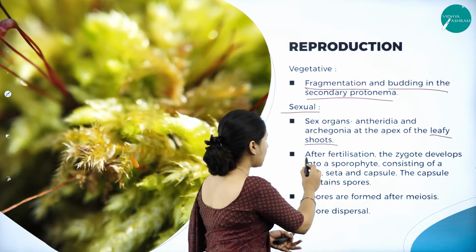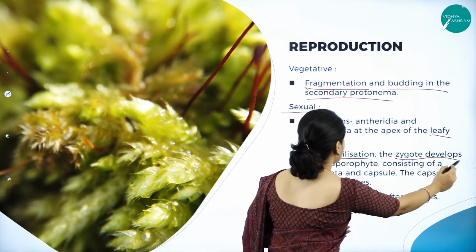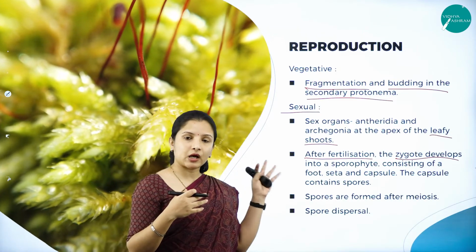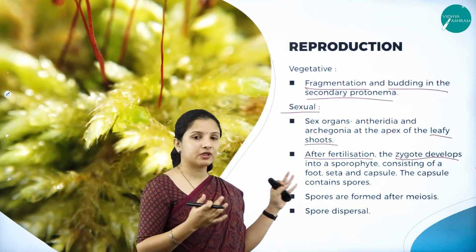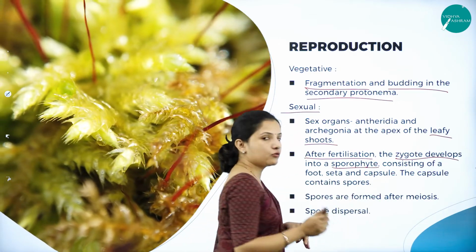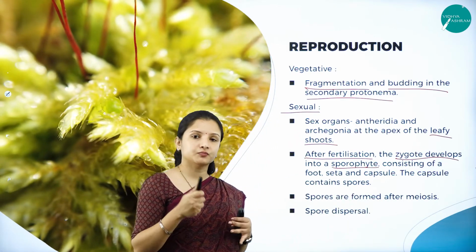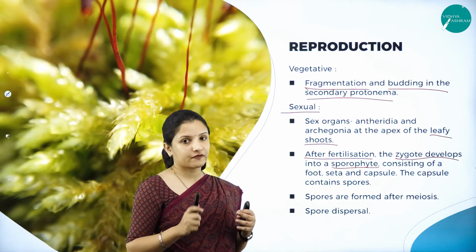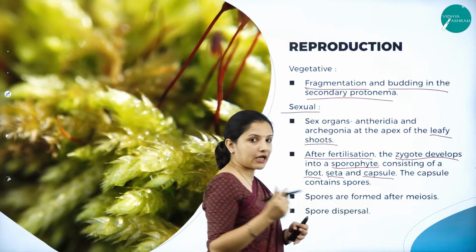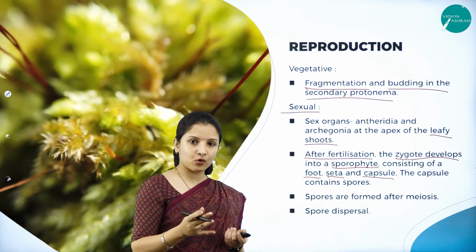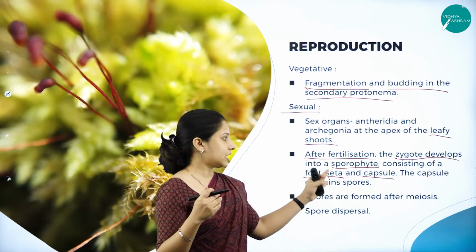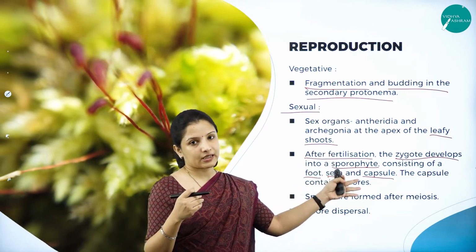Fertilization occurs. After fertilization, the zygote develops. Same as I explained for liverworts, the zygote develops into a sporophyte. What is the sporophyte made up of? Just like liverworts, the sporophyte is made up of foot, seta and capsule. The capsule is the one which produces the spores. Those spores will germinate and give rise to the gametophytes.